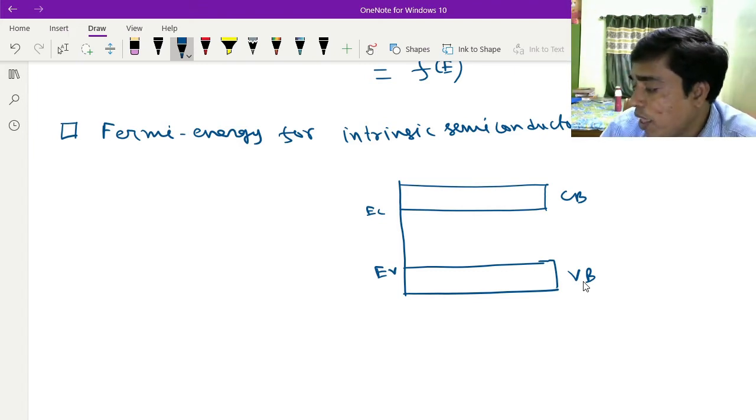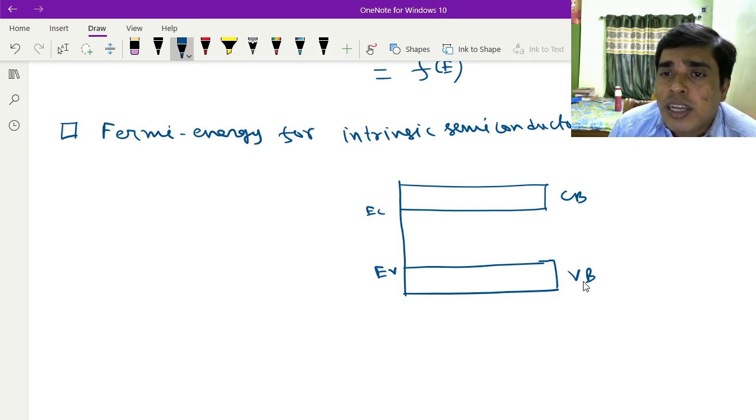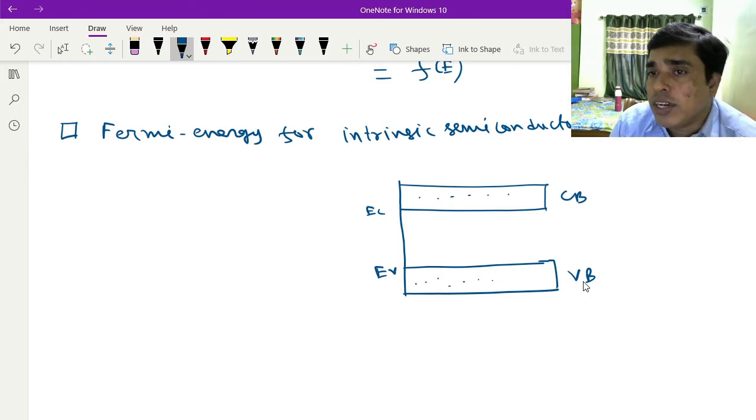The Fermi level is the energy level where the probability of finding an electron is half, or 50%, when the temperature is not 0 K. This is the definition of the Fermi energy level. Now you have to know the hole concentration, and here is the electron concentration in the conduction band.